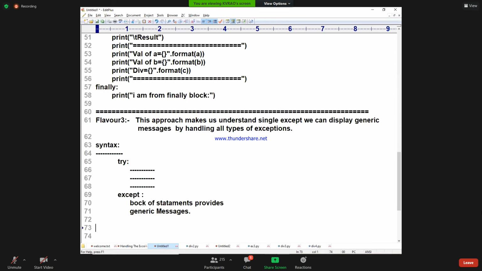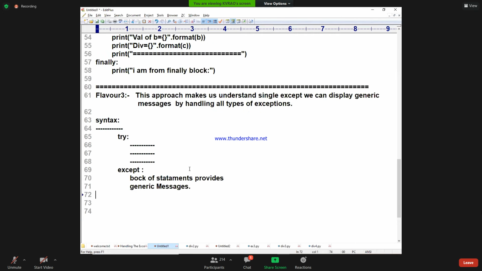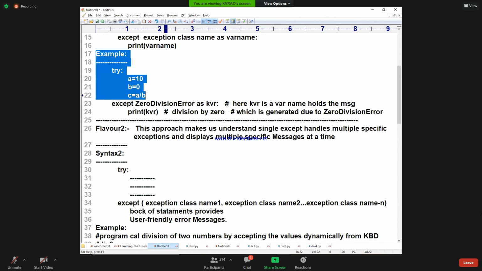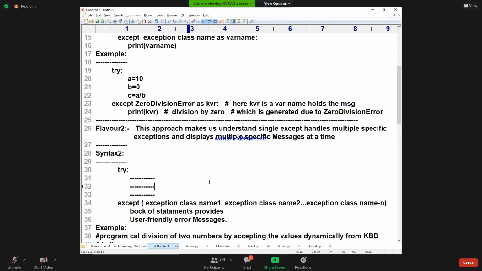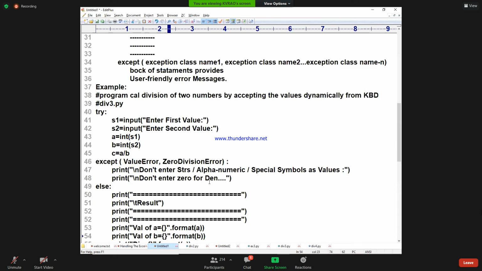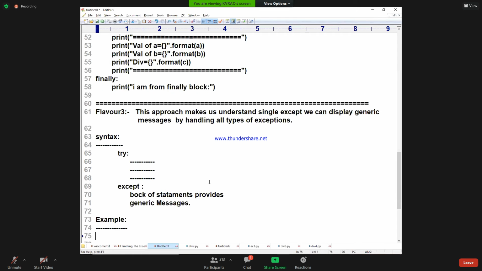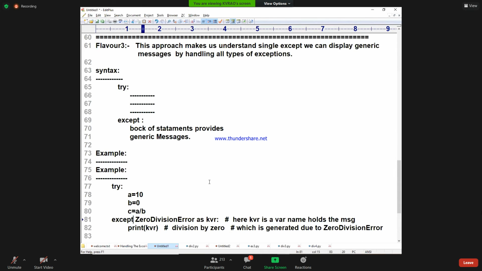I hope you are catching my points. This is one variety of statement you have written. In place of this, I can carry a small example. Here you see try, and I am writing zero division error.